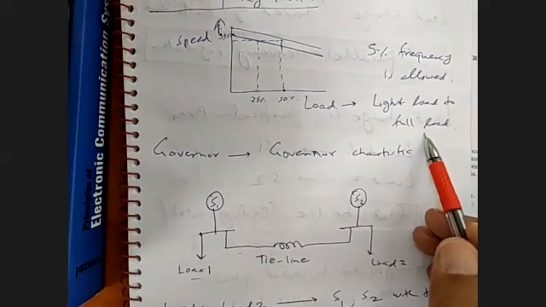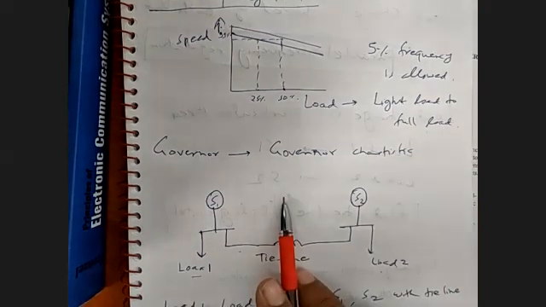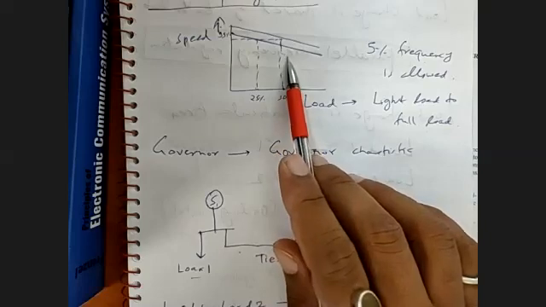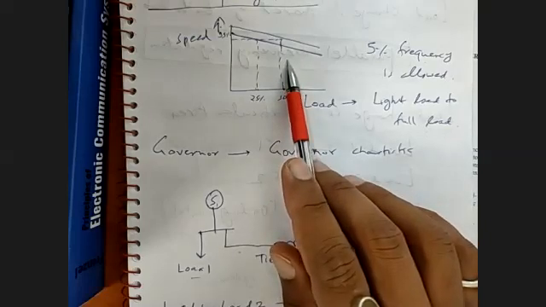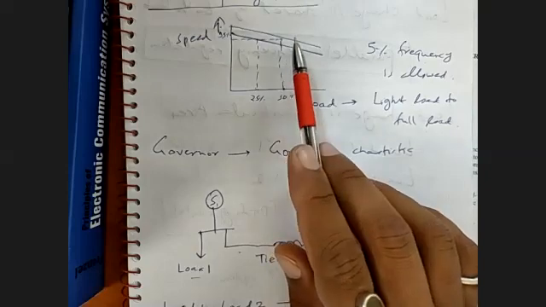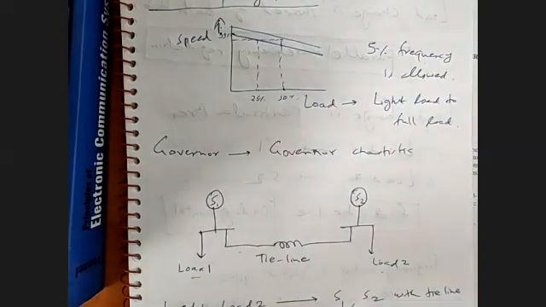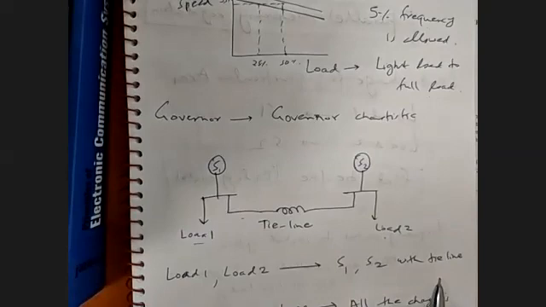So for that we have governors, which will move the characteristic of the turbine upward or downward depending on the condition and maintain the system speed, that means the system frequency, at the same place. So this is the basic philosophy of load frequency control.